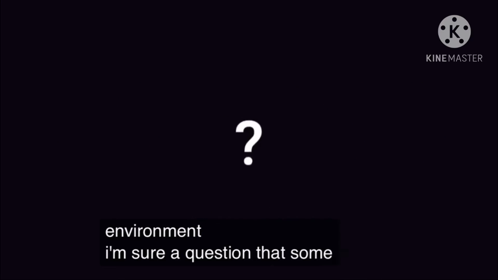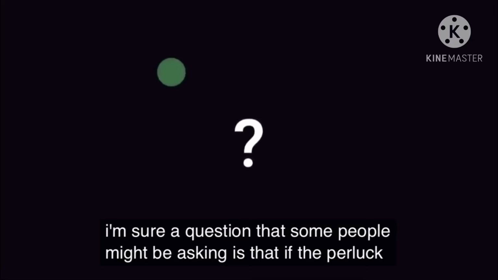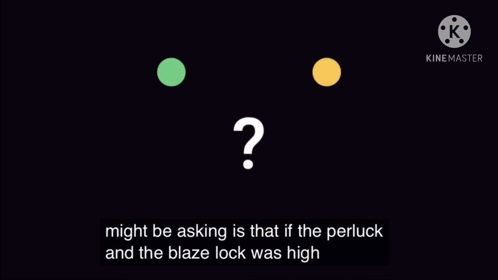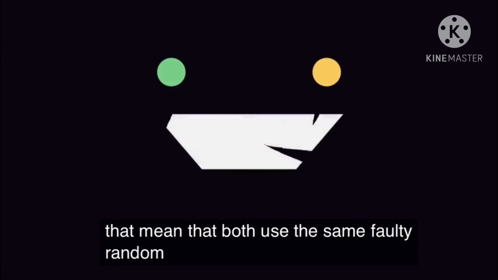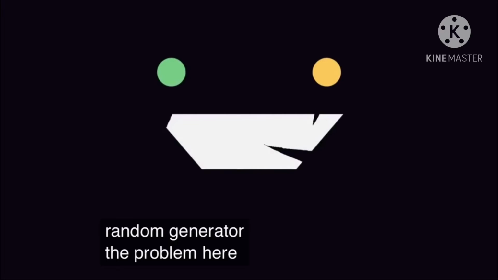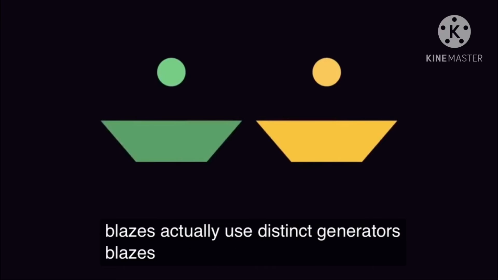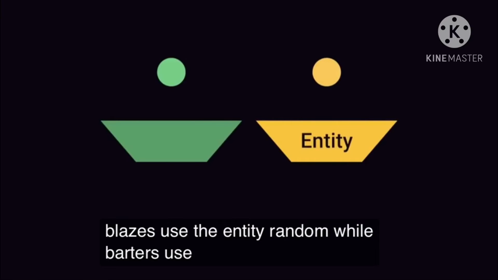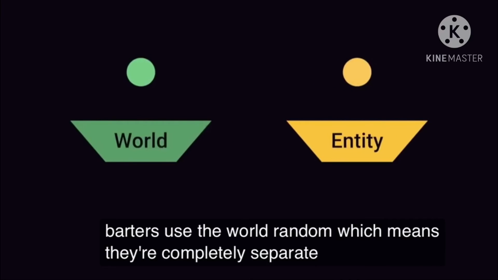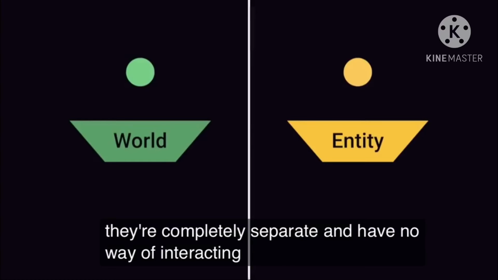I'm sure a question that some people might be asking is, if the pearl luck and the blaze luck was high, couldn't that mean that both use the same faulty random generator? The problem here is that bartering and blazes actually use distinct generators. Blazes use the entity random, while barters use the world random, which means they're completely separate and have no way of interacting. Let's take a closer look at pearl trades, for example, though.